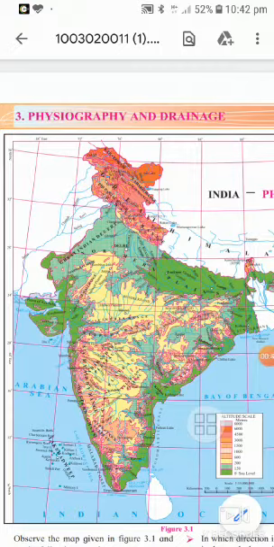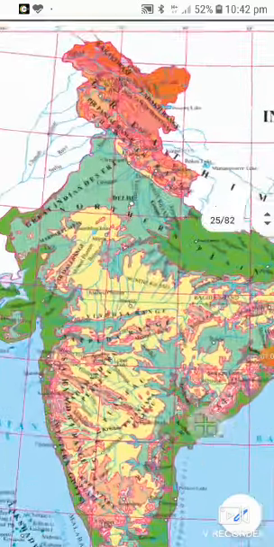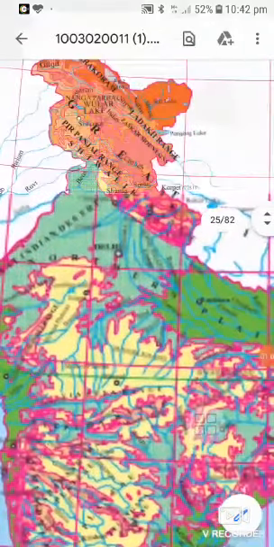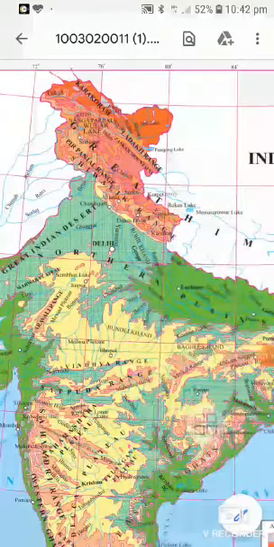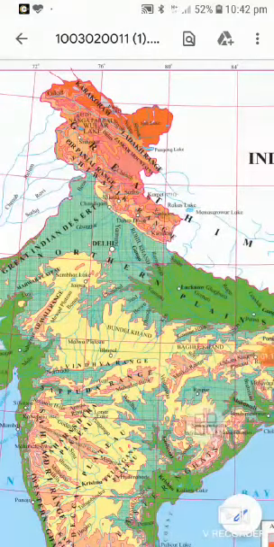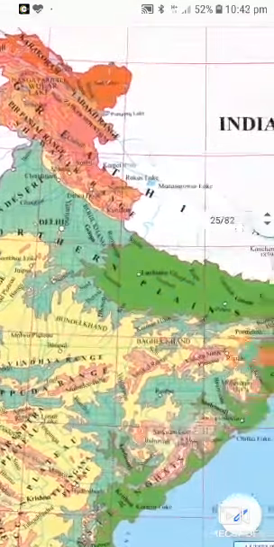There are five physiographic divisions of India. They are the Himalayas, the North Indian plains, the peninsula, the coastal regions, and island groups. Firstly, we are going to learn the first physiographic division of India, that is Himalayas. Himalaya is one of the young-fold mountains in the world and a major mountain system of the continent of Asia.